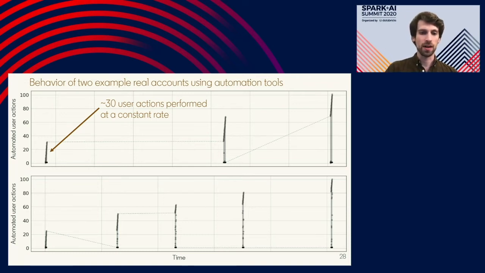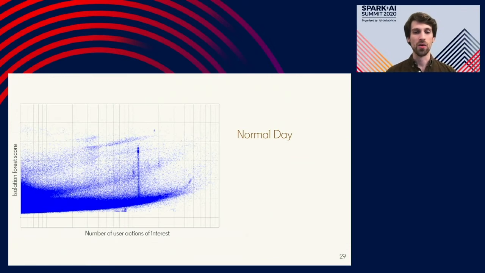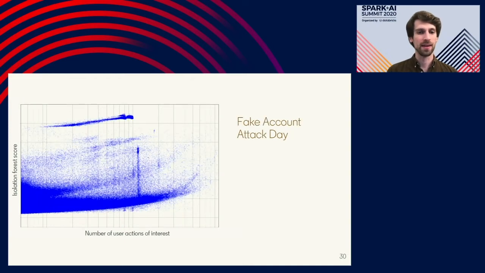So returning to our normal day, our plot of normal user activity on a day, you may be asking, what does it look like if there's a coordinated fake account automation attack where each account is controlled by the same actor? So they're using the same scripts in the background. So that looks something like this.